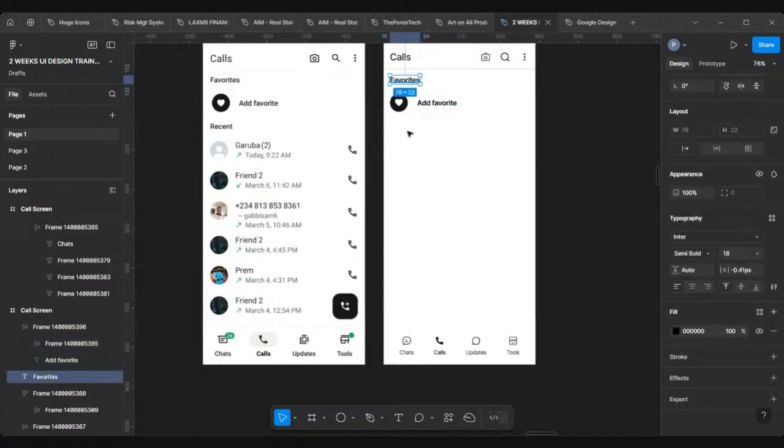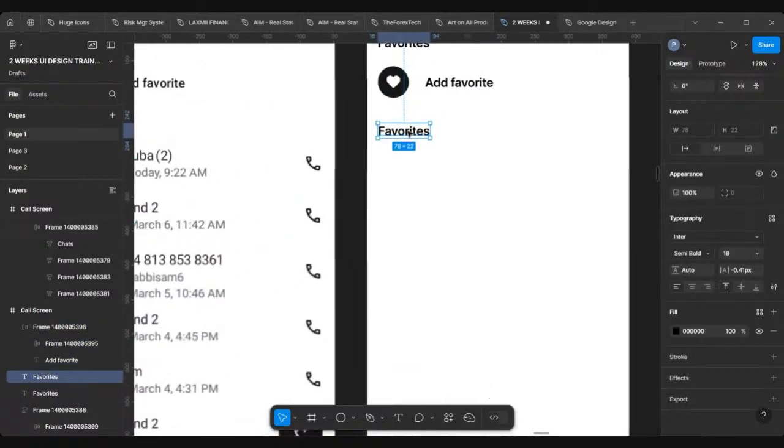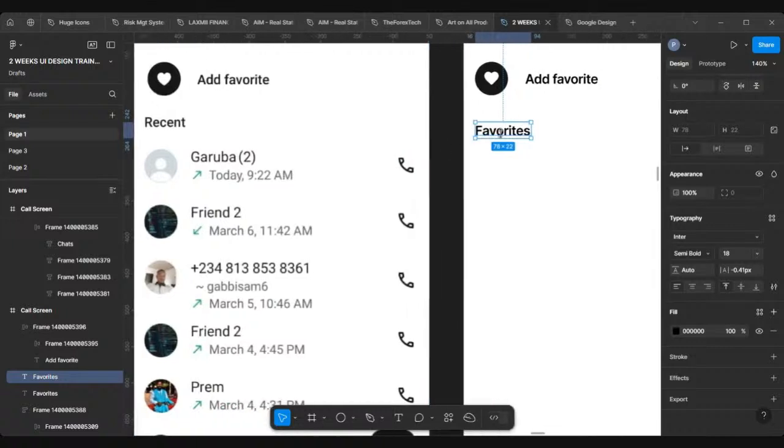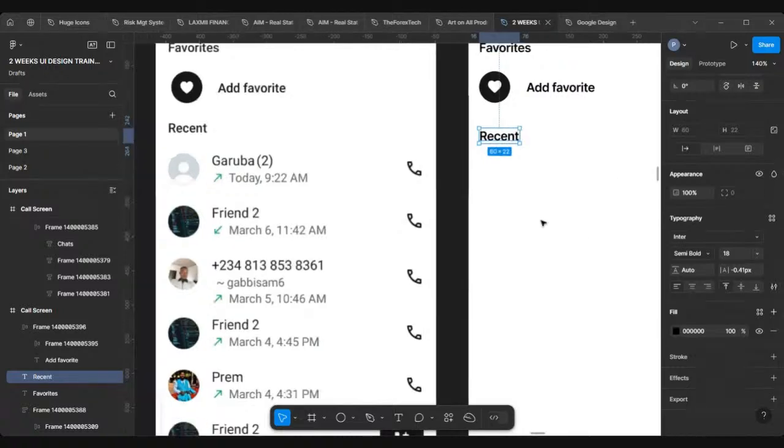I'll duplicate this again with alt, click and drag. I want to type my recent. You see I'm building gradually. I'll double click to edit it to recent.